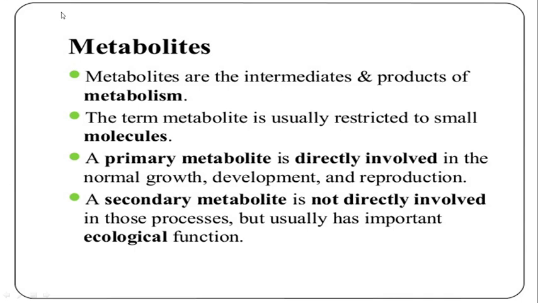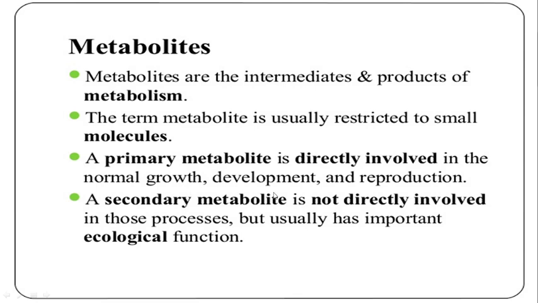Now, metabolites. Metabolites are the intermediates or products of metabolism. So what are the metabolites? These are produced during the different biosynthetic pathways, or during the process of catabolism, anabolism or metabolism. Due to metabolism, these products are produced, or they act as intermediates. The term metabolite is usually restricted to small molecules. So when we say metabolite, it will be a small molecule.